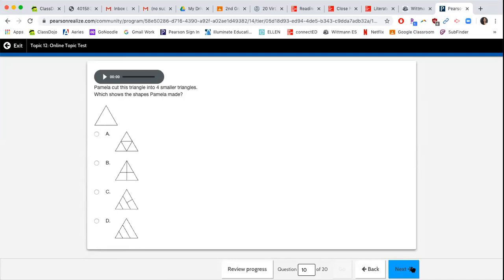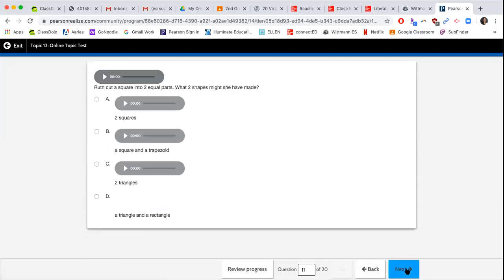Pamela cut this triangle into 4 smaller triangles, which shows the shapes Pamela made. So if she's cutting this triangle into 4 smaller triangles, then whatever she makes needs to be triangles. So you're looking for the shapes that have only triangles in it. Ruth cut a square into 2 equal parts. What 2 shapes might she have made? So think of a square, and if you cut it into equal parts, for this question you can draw a square on a separate sheet of paper, or cut out a square, and then fold it, and then you guys can see a better way of what those 2 shapes might have been.